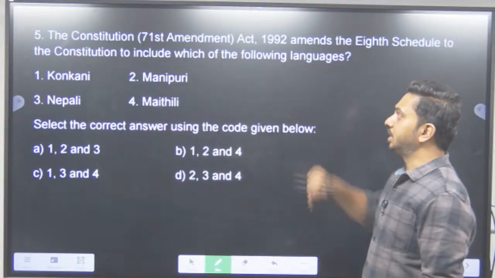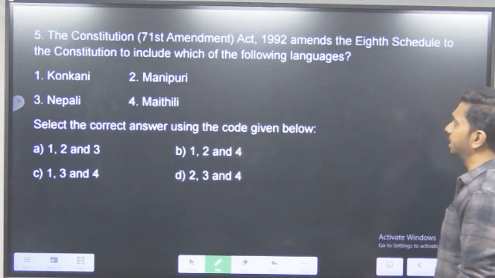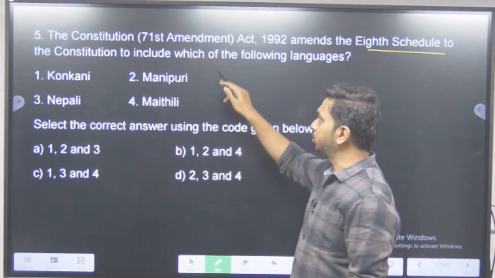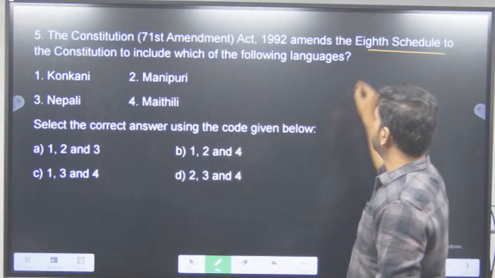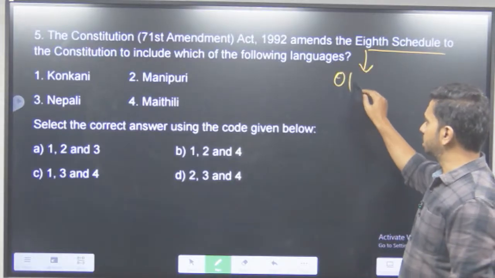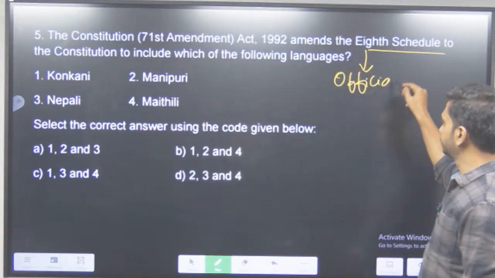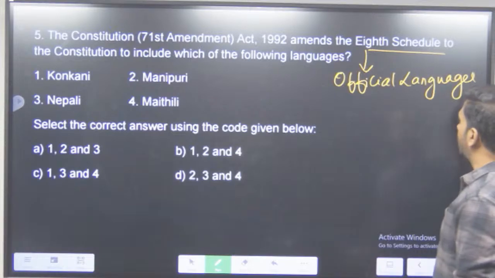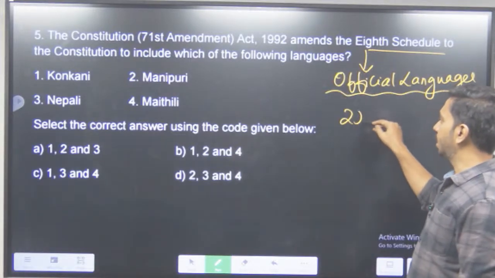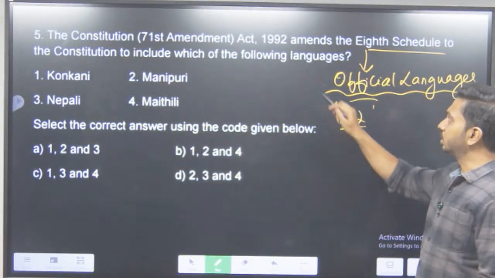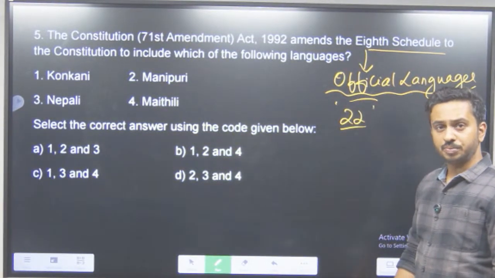The 71st Constitution Amendment Act 1992 amends the 8th schedule of the Constitution to include which of the following languages? So what is there in the 8th schedule? The 8th schedule has what are called your official languages. India's official languages, we have 22 in number. So all these 22 languages have been listed under the 8th schedule.